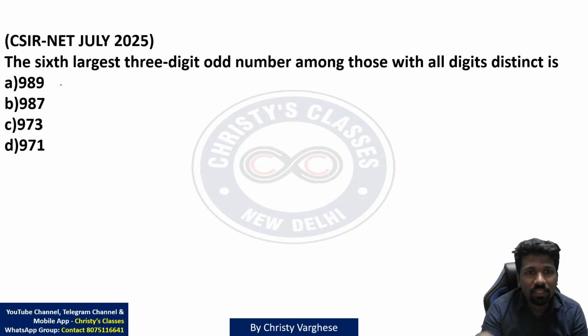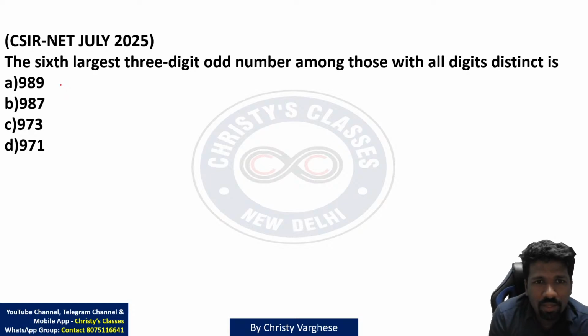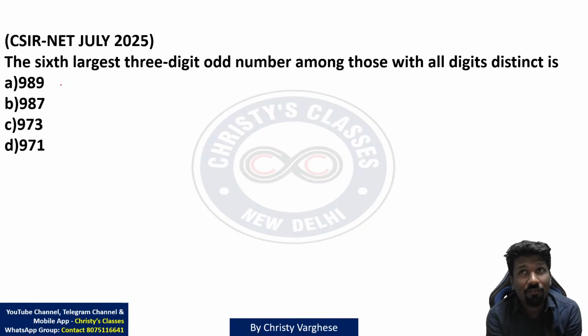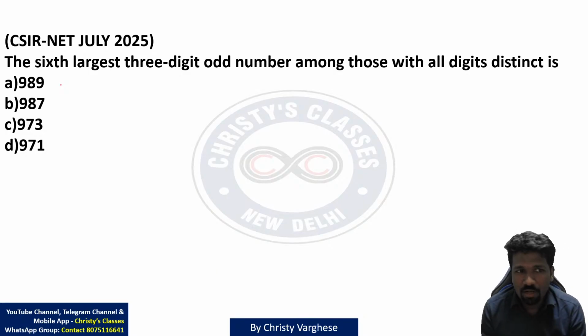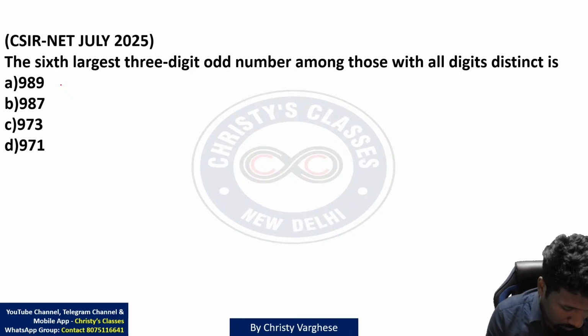Try this. This also was a repetition question. In 2024, a similar question came. Here the 6th largest was asked, there the 3rd largest was asked. But instead of odd number, I think it was even number, but very similar question. Repetition of a question again. This question is also a repetition of a PYQ.